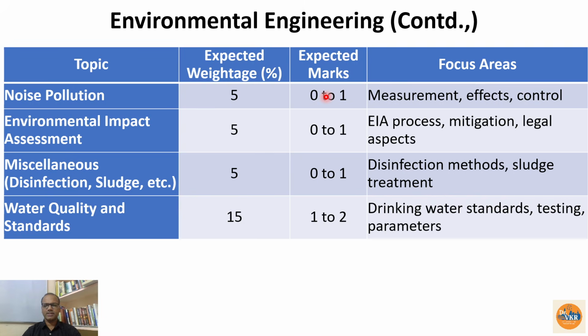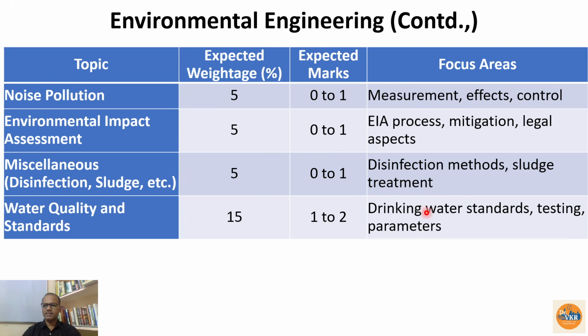Out of these four, first three may be given or may not be given, but still we need to take care of these topics. Like in noise pollution, how to measure the noise pollution, what are its effects, how to control the noise pollution. In environmental impact assessment, what is the process of EIA, mitigation methods, legal aspects, and miscellaneous, disinfection methods, sludge treatment. Anyhow, these methods we are going to have in the treatment of the water and wastewater.